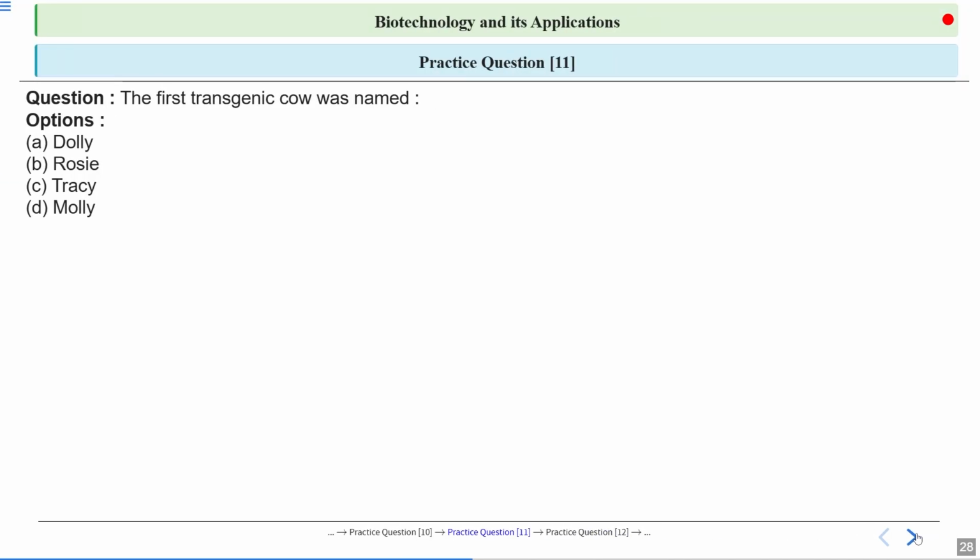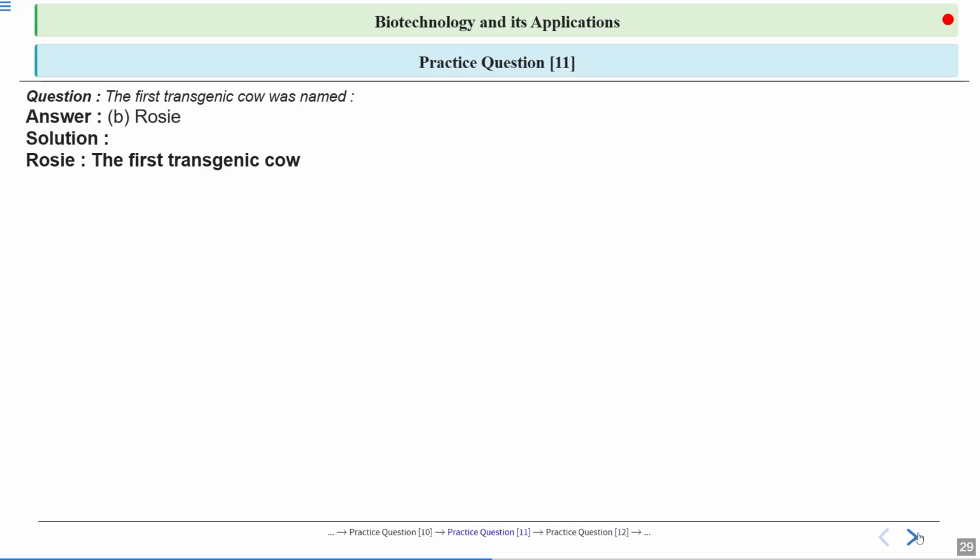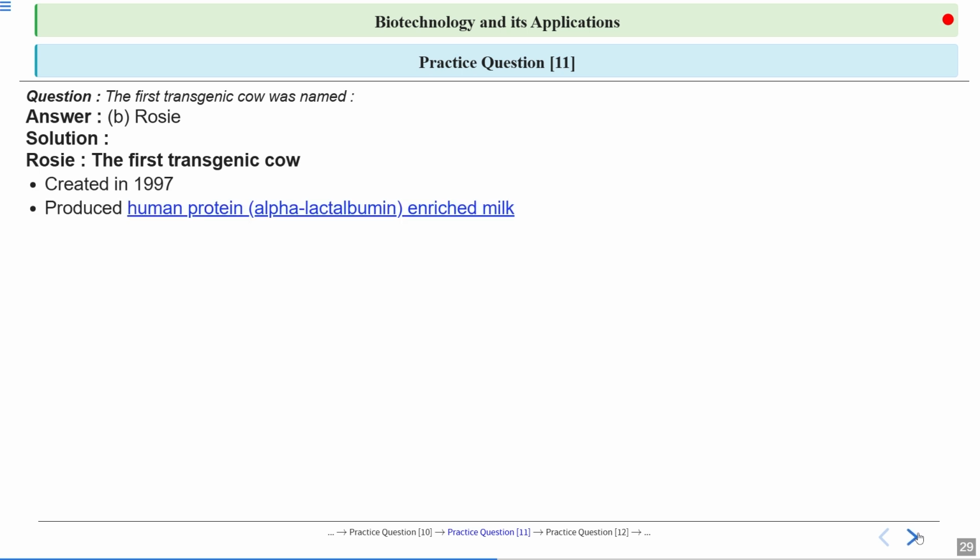Then the question says the first transgenic cow was named. We have studied that in 1997 scientists made the first transgenic cow, and what was the name of that cow? Is it Dolly, Rosie, Tracy, or Molly? So the answer is Rosie. She is the first transgenic cow, created in 1997.